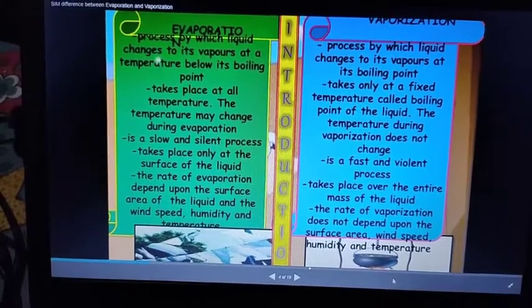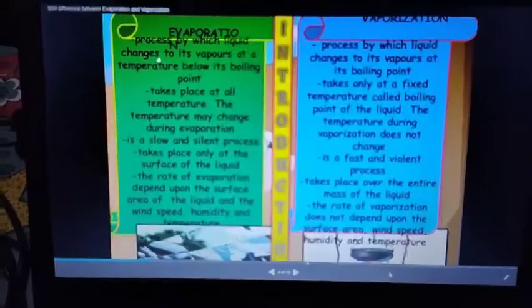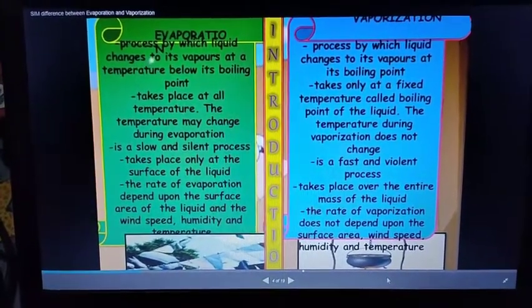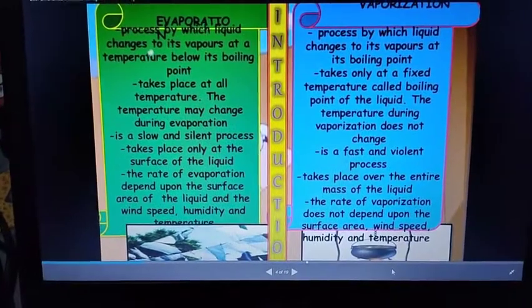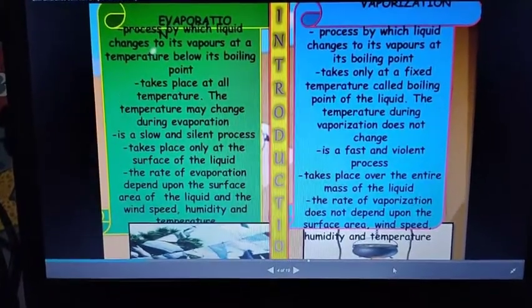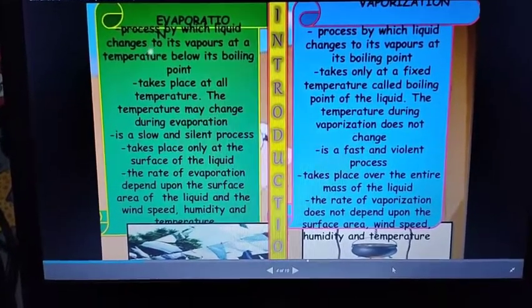Evaporation takes place only at the surface of the liquid. The molecules which are evaporating should be in contact with the atmosphere, so it depends on the surface of the liquid. In vaporization, it takes place over the entire mass of the liquid.